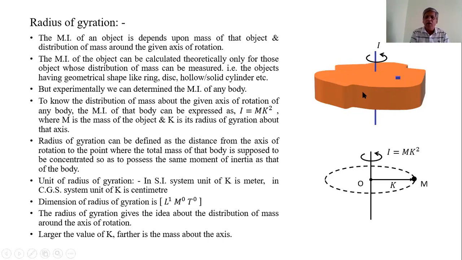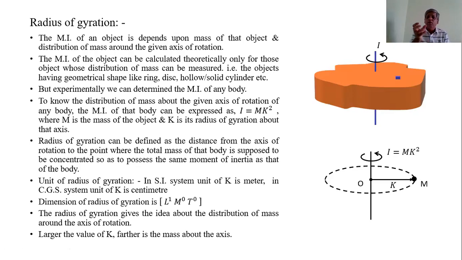The moment of inertia of such a body cannot be found using mathematical methods, that is, I is equal to the integration of r square dm. By using that formula it cannot be found, since its mass distribution cannot be equally distributed about the axis of rotation, and integration cannot be taken of the moment of inertia of those small elements.